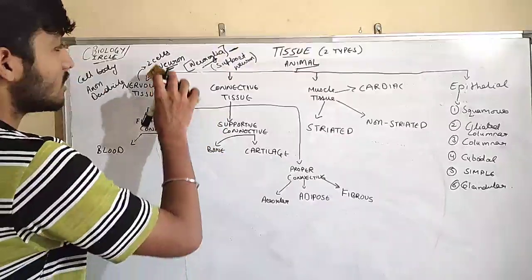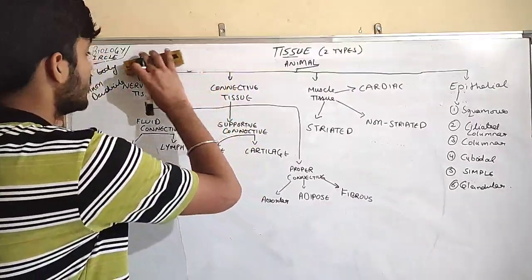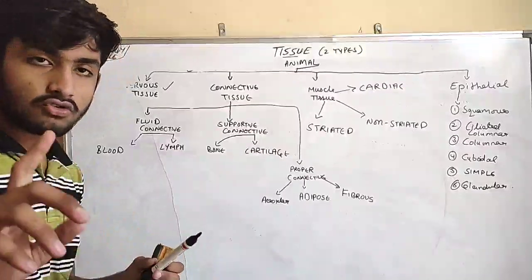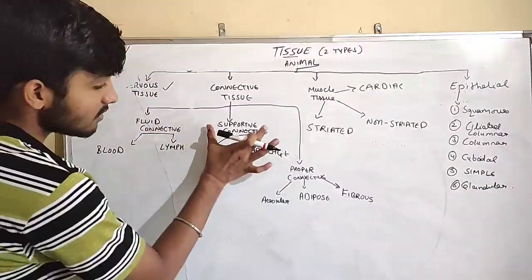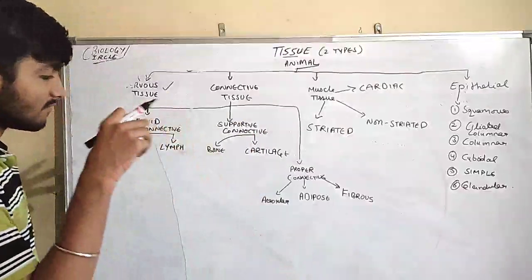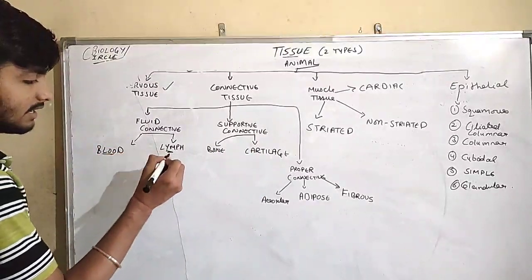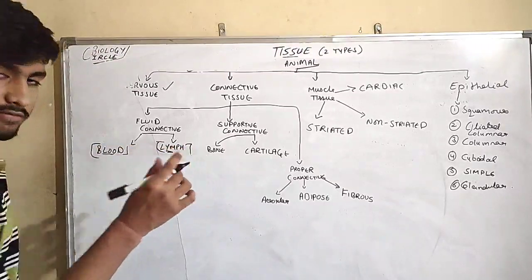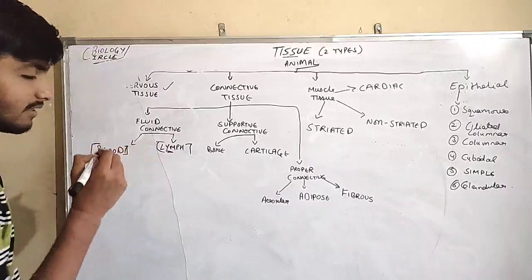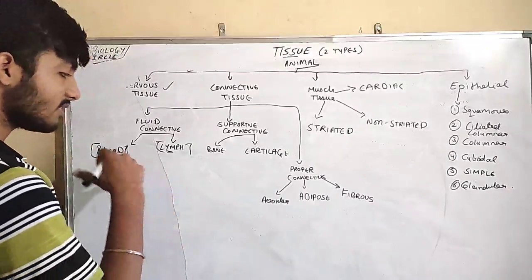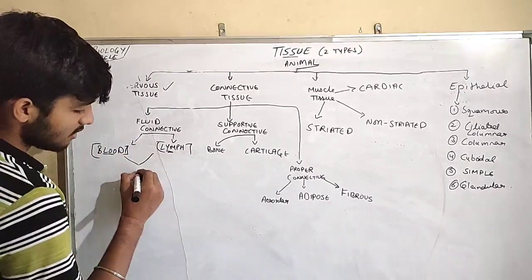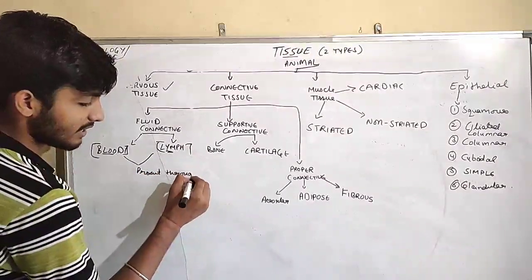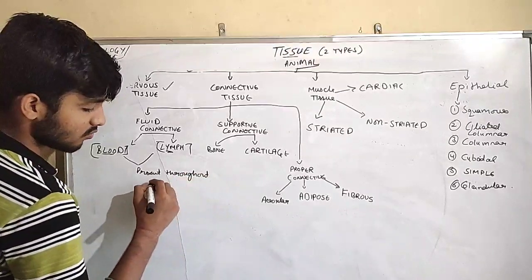Now let's come to connective tissue. Connective tissue, as I said, has fluid connective, supportive connective, proper connective. Let's start with the fluid connective: blood, lymph. Now, what is the function of blood and lymph? As we all know, blood and lymph are both fluid connective tissue present throughout the body.